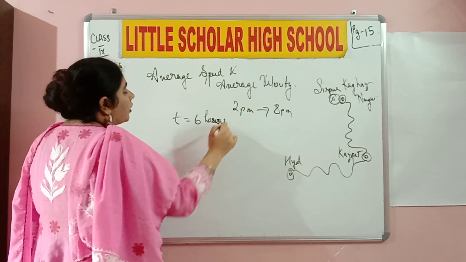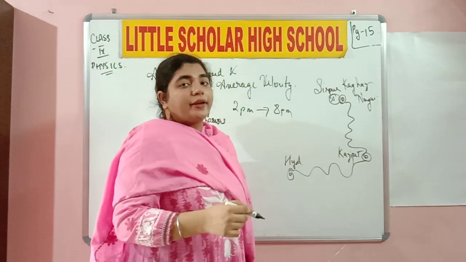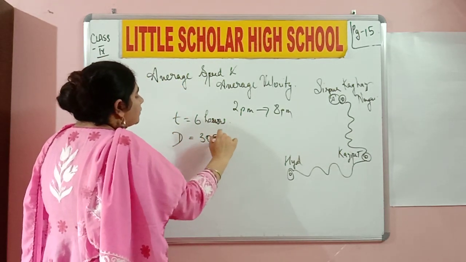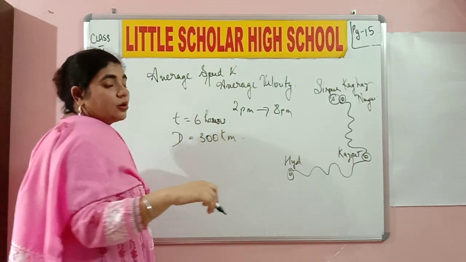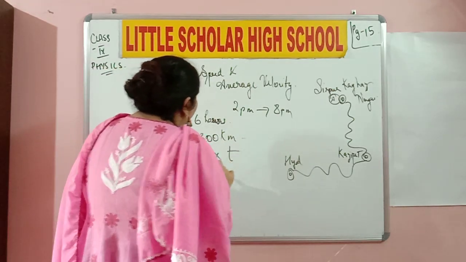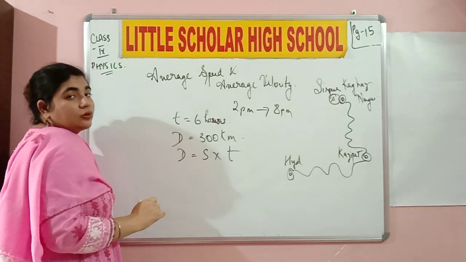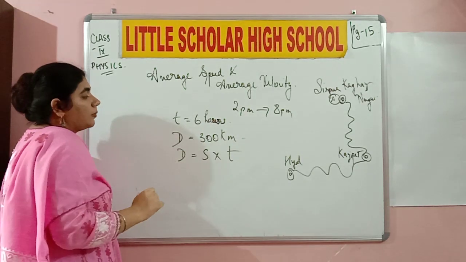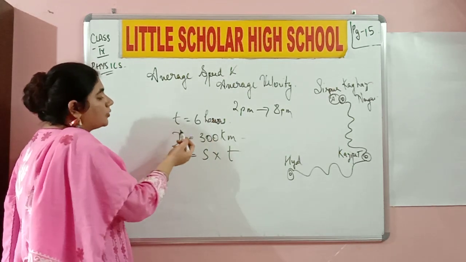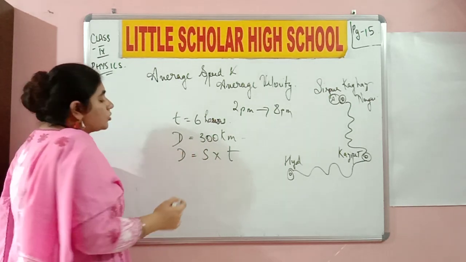Okay. So for instance, just consider that the distance traveled by the train is about 300 kilometers. What is the formula? Distance is equal to speed into time. We want to find out the average speed of the train when it traveled from Sirpur Kagaznagar to Hyderabad. What are the only two quantities we have over here? We have 6 hours as the time and 300 kilometers as the distance. So what do I do?